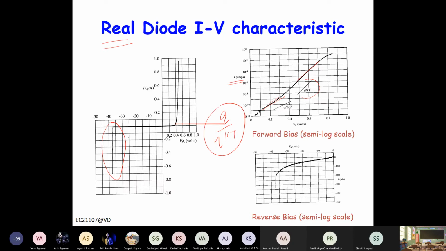And another thing you notice here, for reverse bias, this current is increasing. So this current is not constant. As we derived for ideal diode, we said this reverse saturation current is constant, but it is actually increasing. If you notice it carefully, it does not increase linearly with the voltage. It increases as a square root of reverse bias voltage. And of course, this sudden increase in current, this we call breakdown.